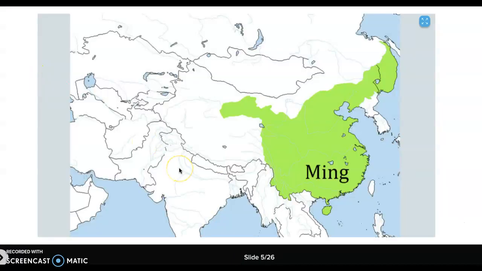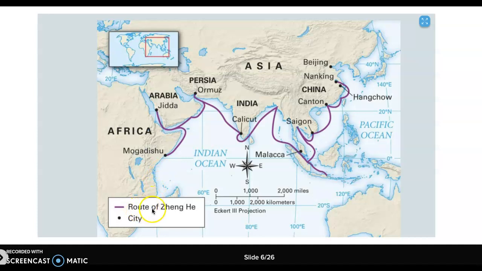Slide 5 shows us a map of the Ming Dynasty in comparison with modern-day borders. So China here comes around up here and expands a little bit farther west. But during the Ming Dynasty, we can see they had control of all this land that is in the green. So they were pretty expanded. Now, Zhang He was the admiral, or the kind of captain of the ships that explored during this time. And I see that the purple line represents the route that he took.